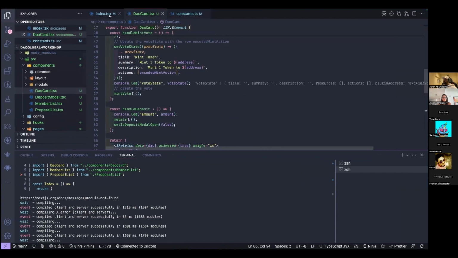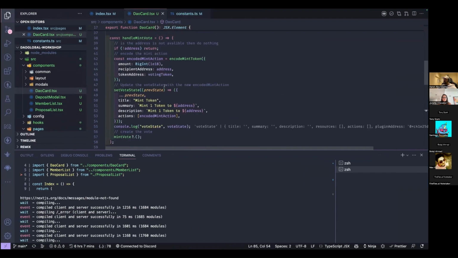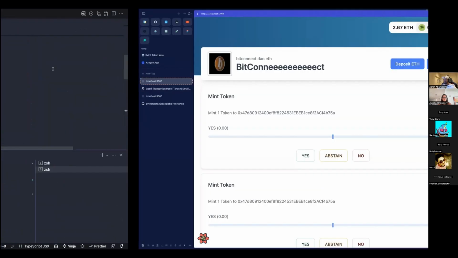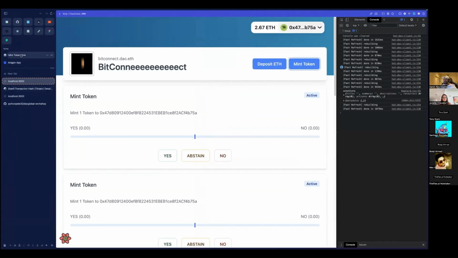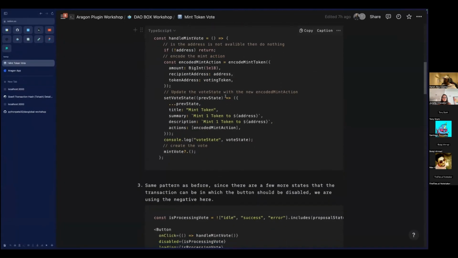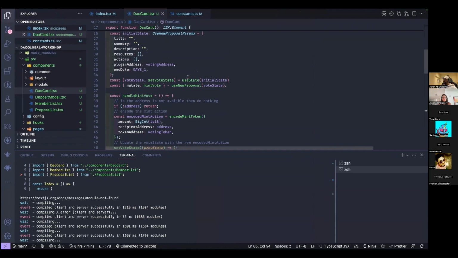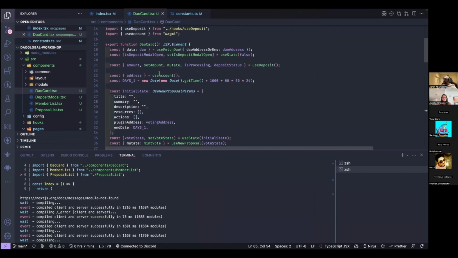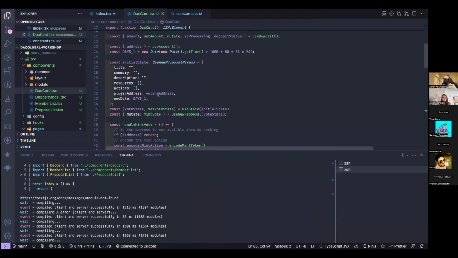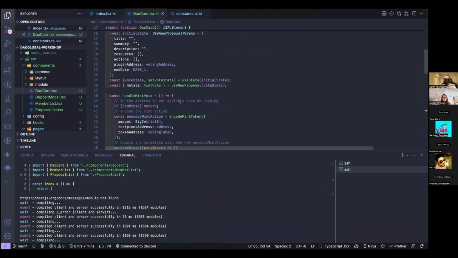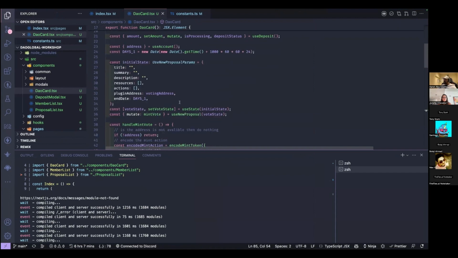Let's go back into our DAO card component and start adding the rest of those things back in. So in the hook, where is this hook? Use new proposal. Okay, here we go.